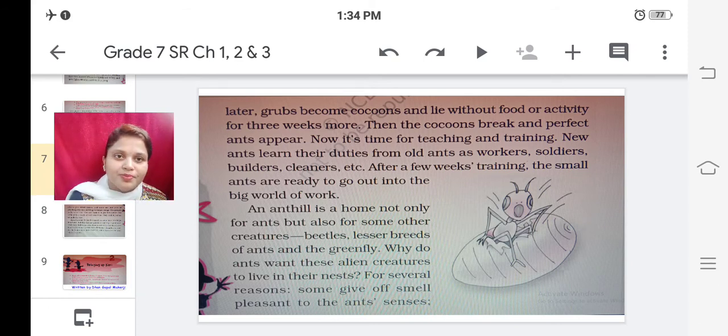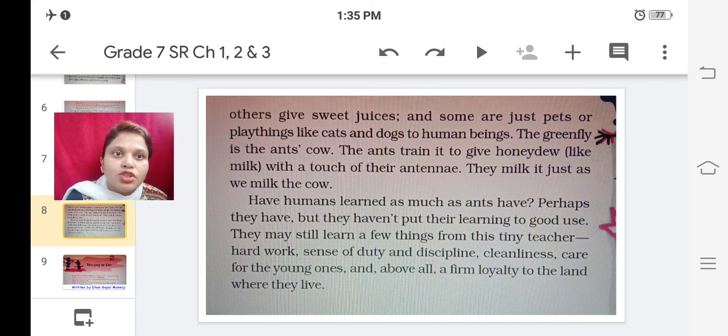An anthill is a home not only for ants but also for some other creatures like beetles, lesser breeds of ants, and the green fly. So why do ants want these alien creatures to live in their nest? For several reasons. Some give off a smell pleasant to the ants' senses. Others give sweet juices, and some are just pets or playthings, like cats and dogs to human beings. The green fly is the ant's cow. The ants train it to give honeydew like milk with a touch of the antenna. They milk it just as we milk the cow.